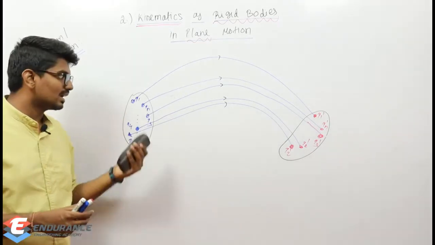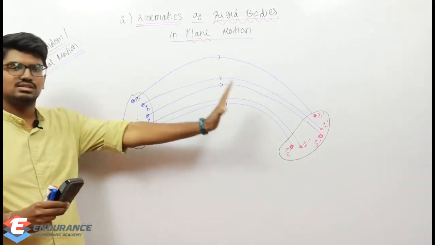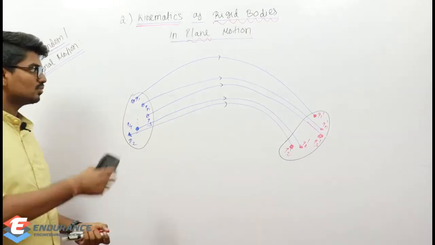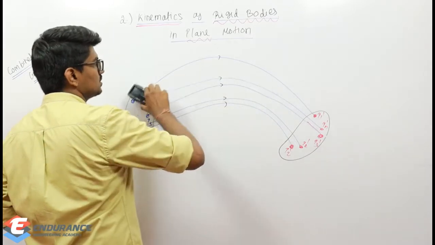You can clearly see what is actually happening to, let us consider, point P. What is actually happening to point P? Happily it is translating. Translation motion is there. In addition to translation motion, it is rotating also, right? You can see it is rotating also.